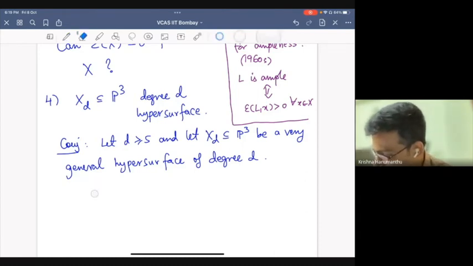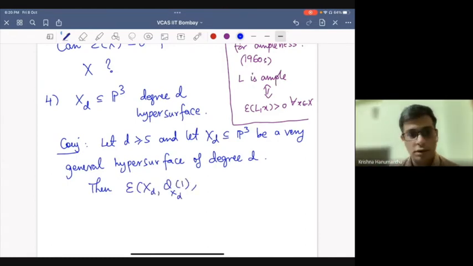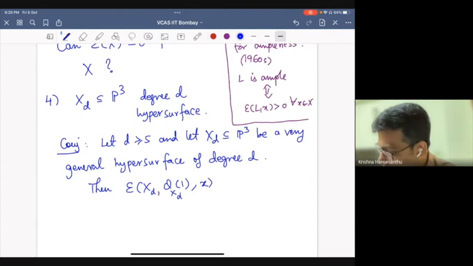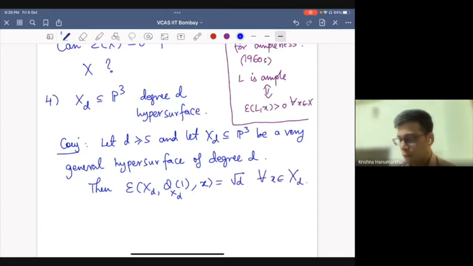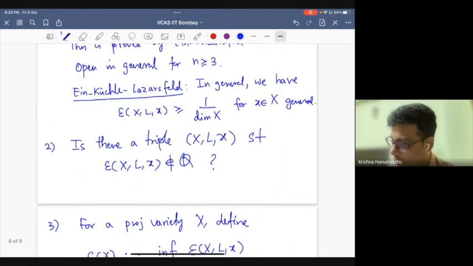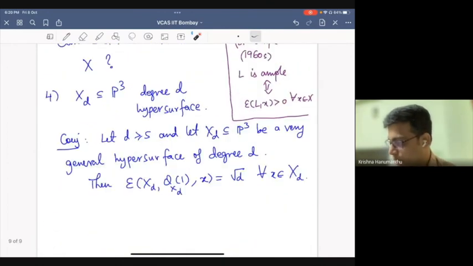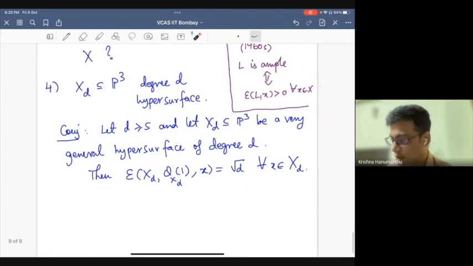Then epsilon(X_d, O_{X_d}(1), x), the hyperplane bundle at x, is actually root d for all x. This, by the way, also potentially gives an answer to the second problem here, if you can prove this. You would exhibit irrational Seshadri constants.